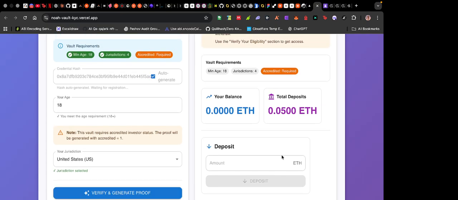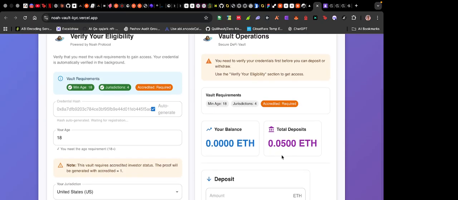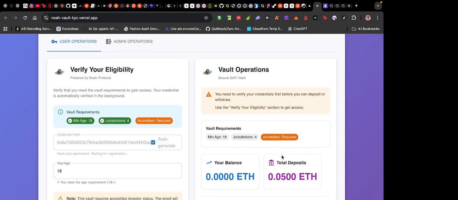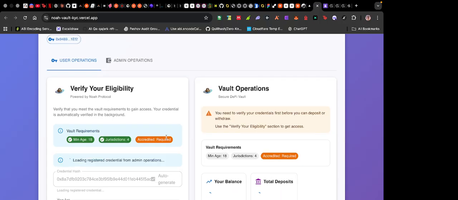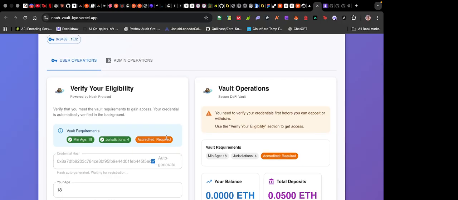So there could be several requirements depending on the KYC setup of the DeFi provider. But for this DeFi provider, we're just checking for age across four different jurisdictions, right? So the minimum age is 18, there are four jurisdictions, and accreditation is required, right? These KYC metrics could vary across several platforms, right? And what Noah does is Noah stands in between the KYC provider and your protocol, right? So what you are doing now is when your KYC protocol verifies the documents. With Noah, you can avoid redundant checks, right?